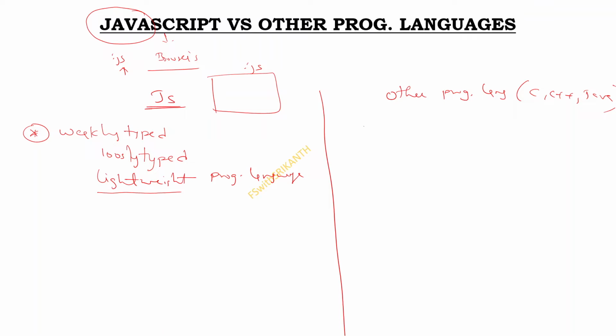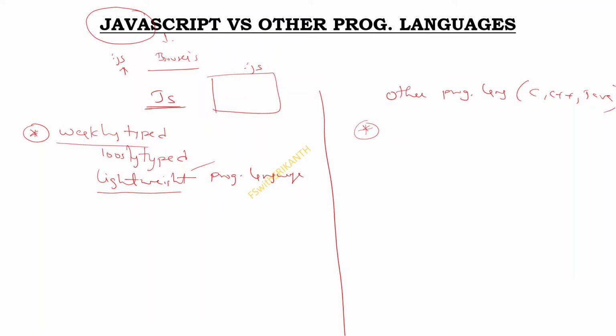When we observe Java, C and C++ execution, you definitely need a specific editor, specific IDEs and specific software, and without compilation you could not run your file. That is why JavaScript is a very lightweight programming language.